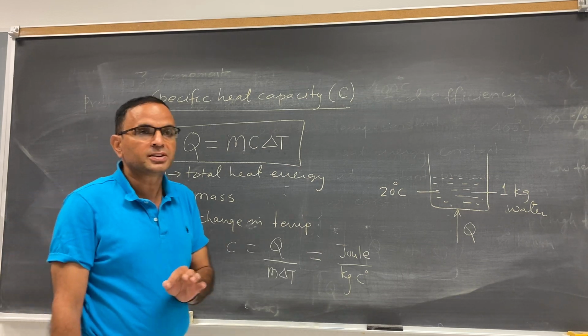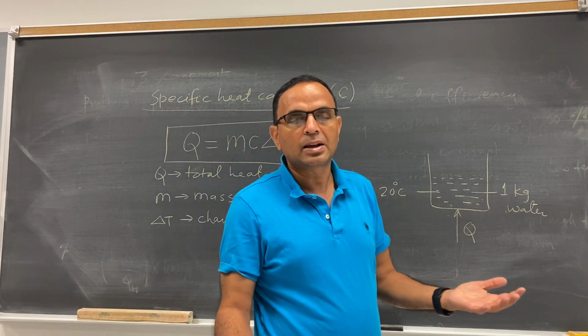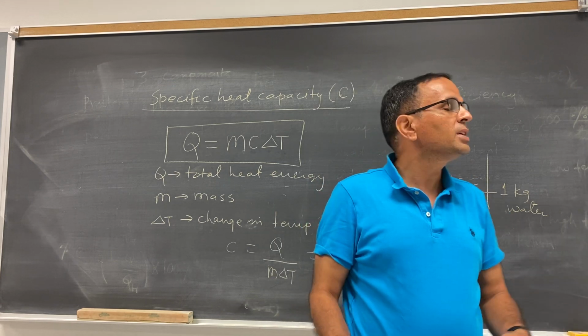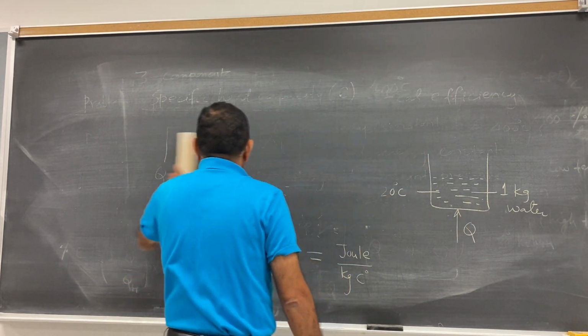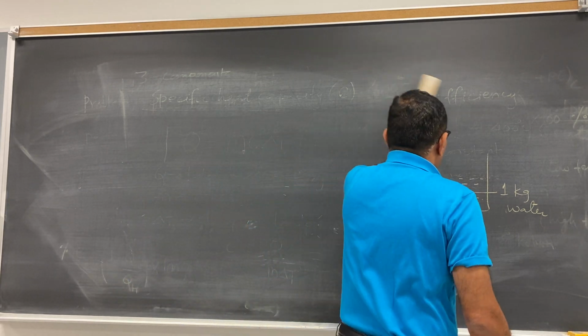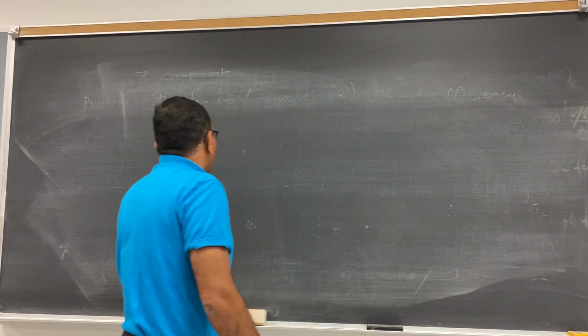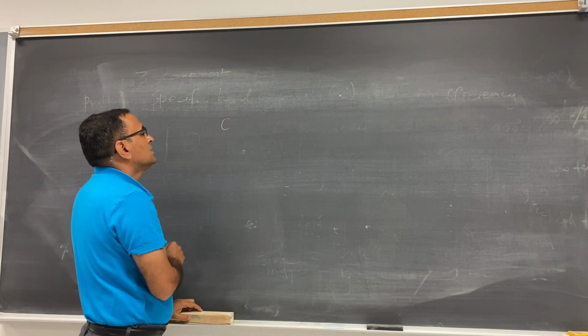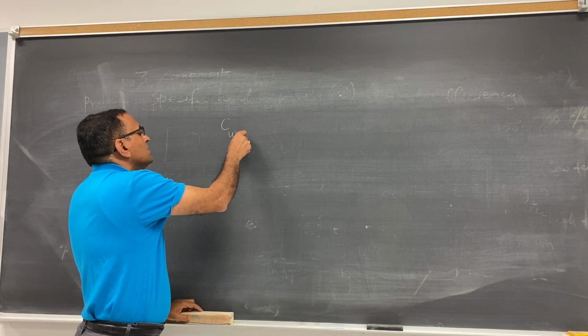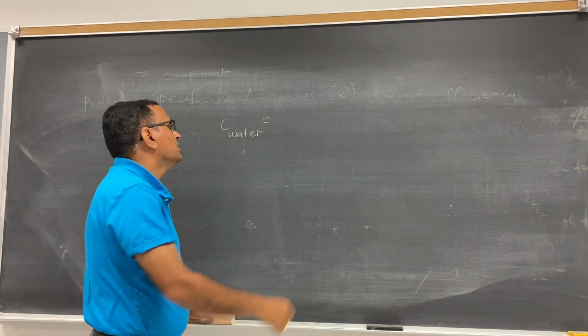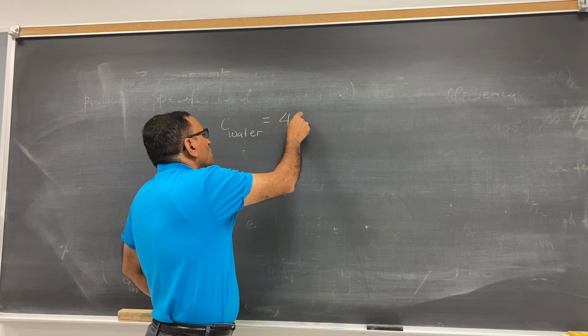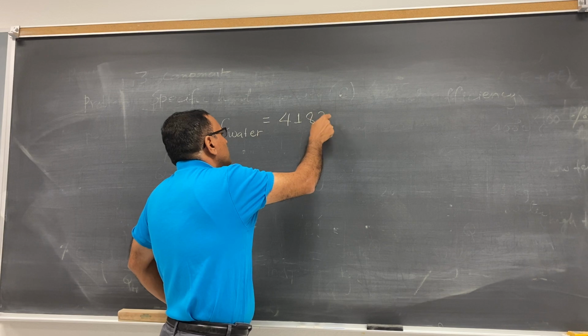And different objects have a different specific heat capacity. So for example, if you would like to know the specific heat capacity of water, c, it is a kind of big number. I think this is 4,183.